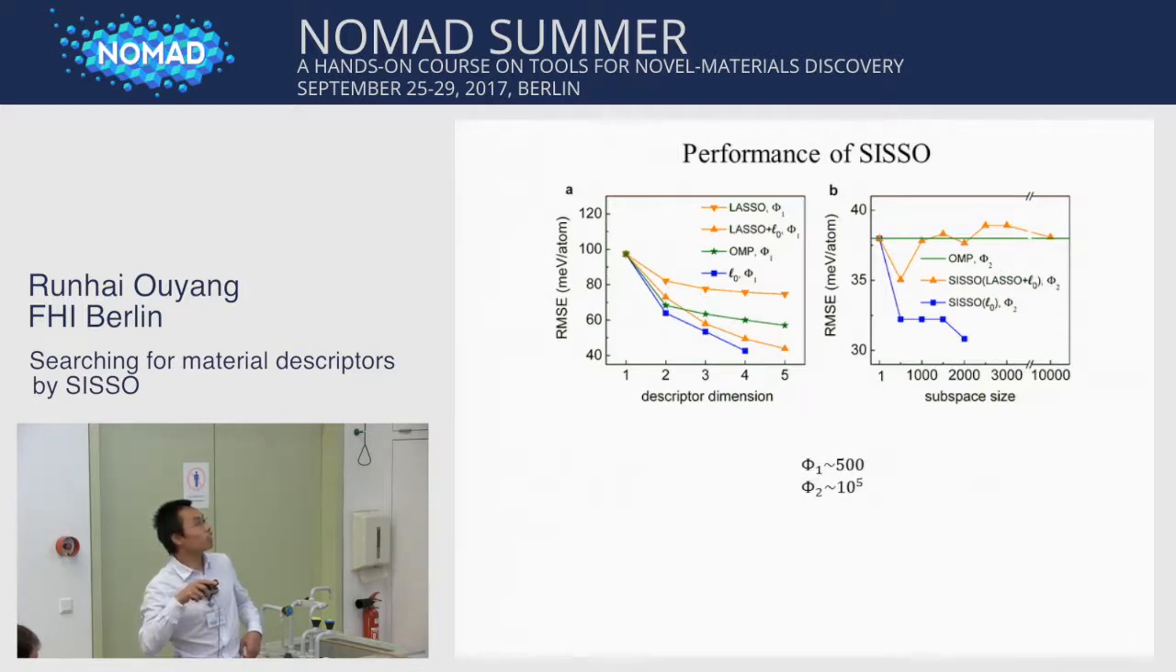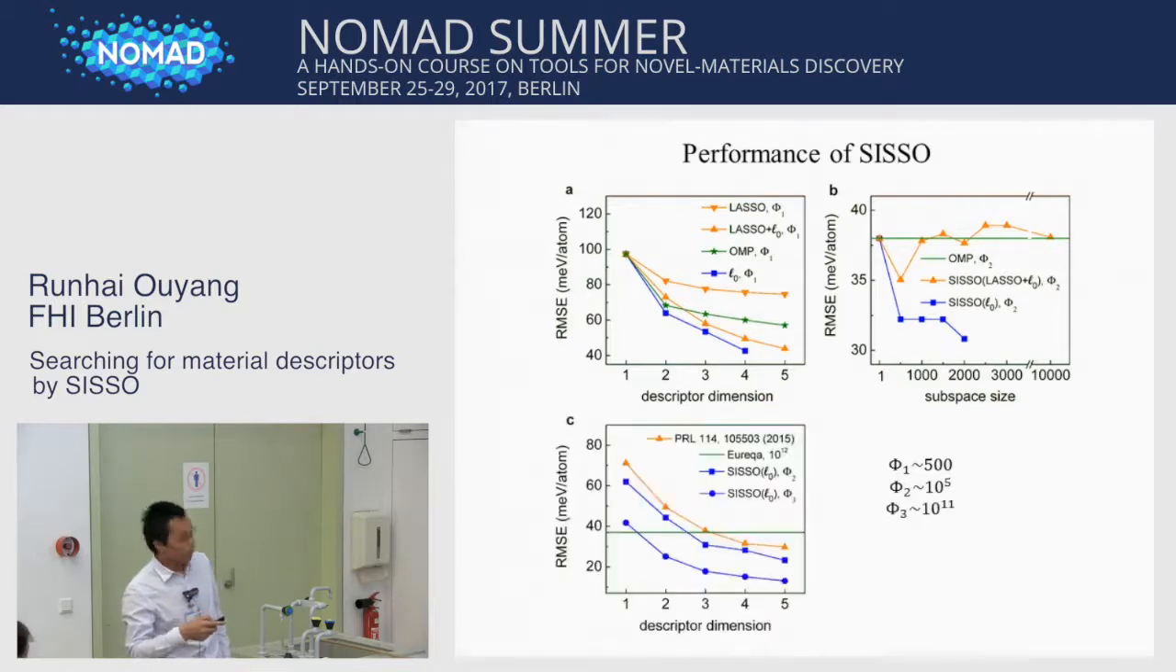But this is not the case for SISSO, with SO being the lasso plus L0, because of the failure of lasso. Here we use the same phi 2 which contains 10 to the 5 features. We further apply the SISSO, well SISSO means L0, to phi 2 and phi 3, where the phi 3 contains 10 to the 11 features. So we see the descriptor has a systematically lower training error than from the phi 2.